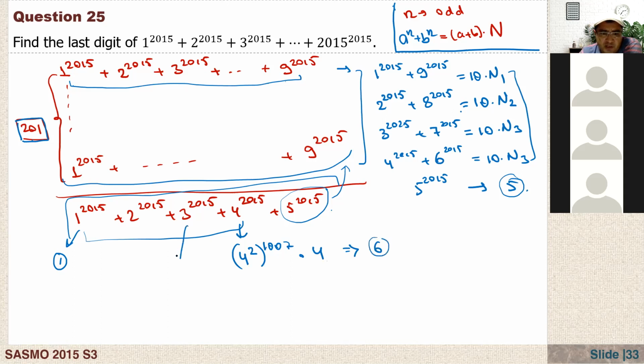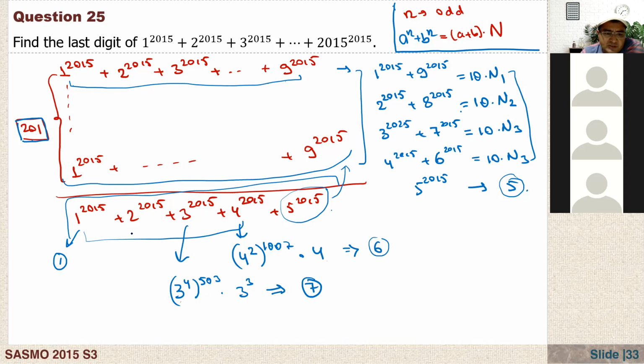And how about for 3? For 3, 3 to the power of 4. And here we have 503. That is 2012. And here we have 3 to the power of cube, right? And 3 to the power of 4, that's 81. 81 to the power of anything, the last digit is 1. And 3 cubed, 27. So the last digit is 7.